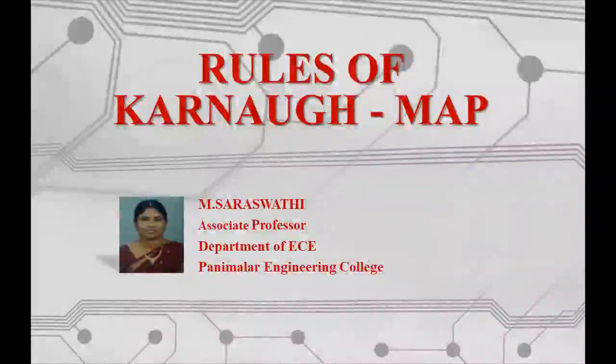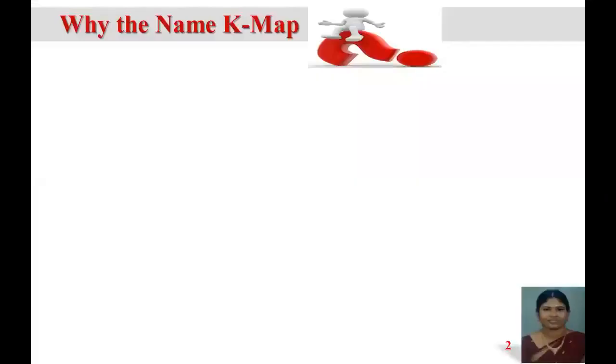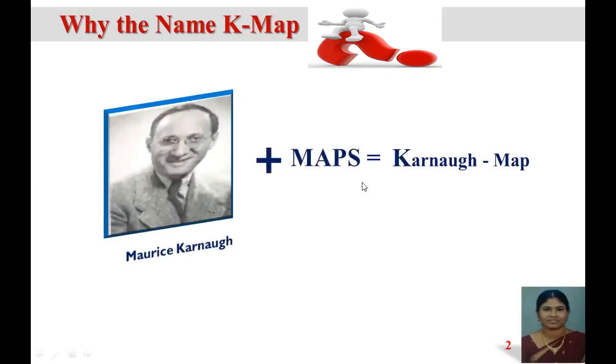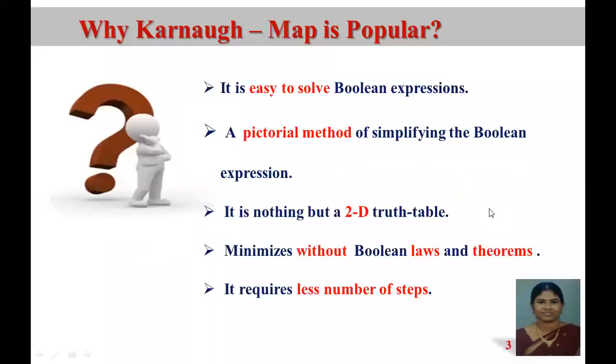Today we'll see about the K-map. Why the name? Maurice Karnaugh developed a new technique to represent the Boolean function. That is why, with his name, it is called as Karnaugh map or K-map. So Karnaugh plus map is what together we say as Karnaugh map or just K-map.